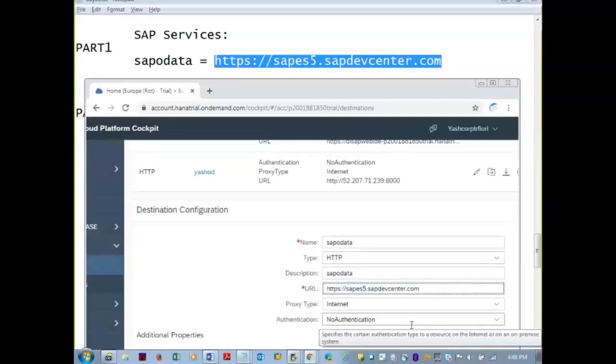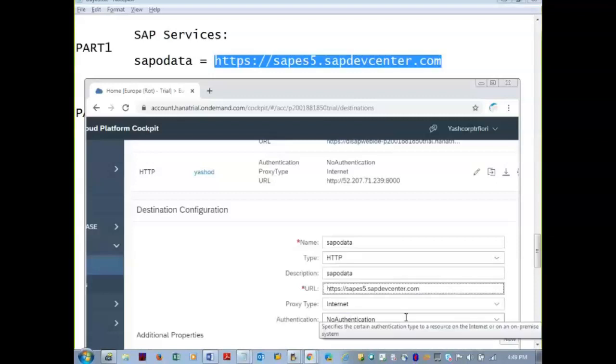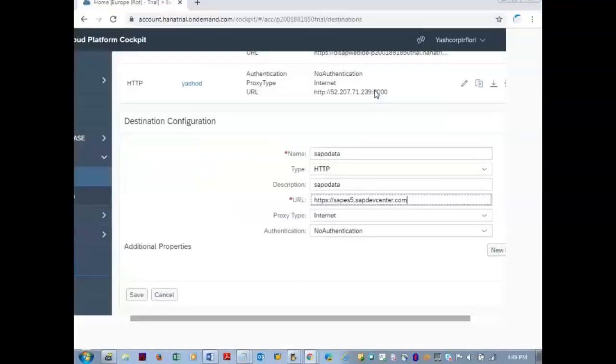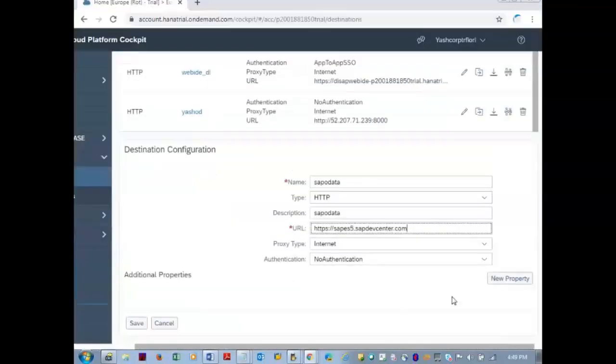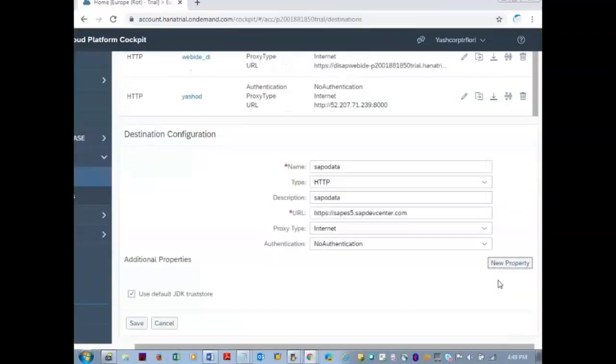Proxy type authentication, don't change anything there. Name, description, URL. Other things, let it be defaulted. And 3 properties we have to create here. Click on this new property button. 3 properties we have to create.